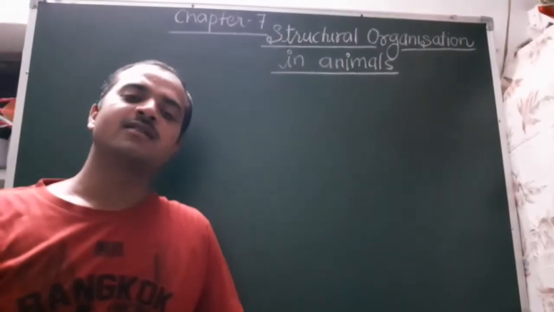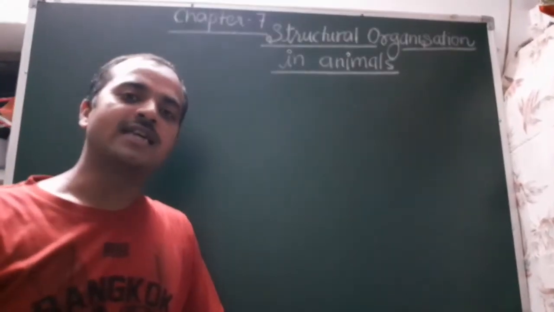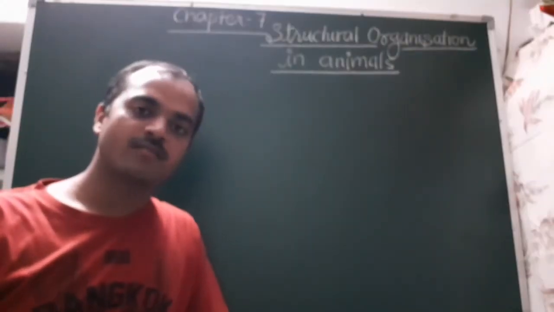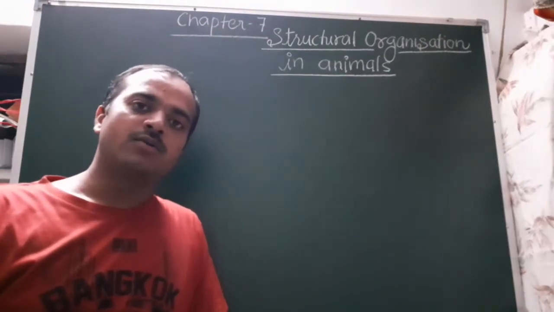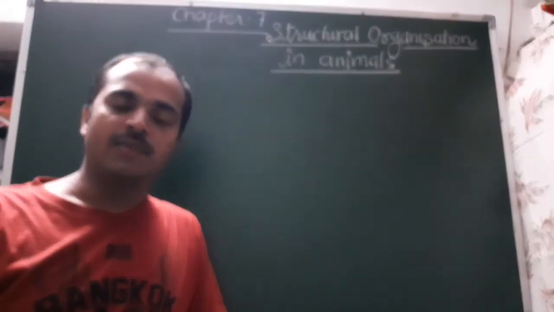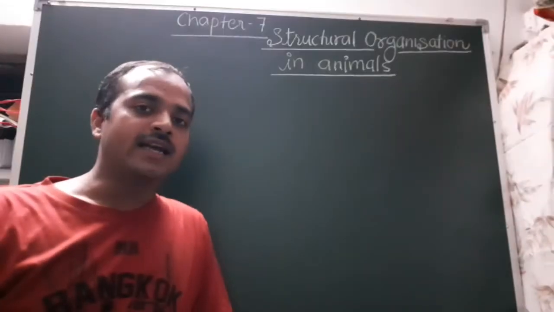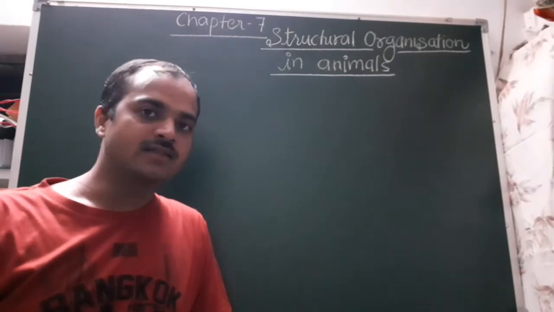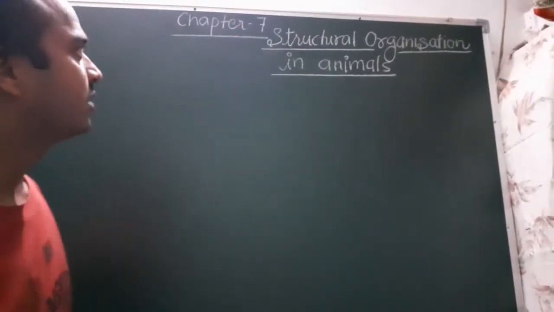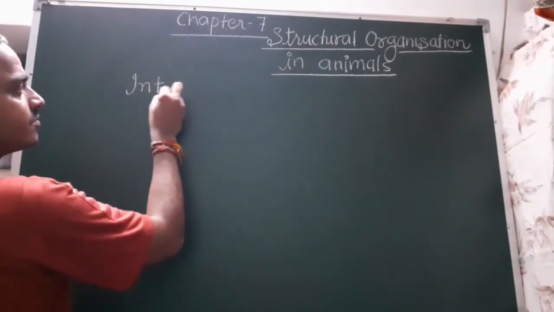Hello students. Today I will start with chapter number 7, structural organization in animals. You have already studied anatomy in plants, that is, what a tissue is, and here we will discuss the tissues which are present in animals. So in this chapter we will start with the introduction.